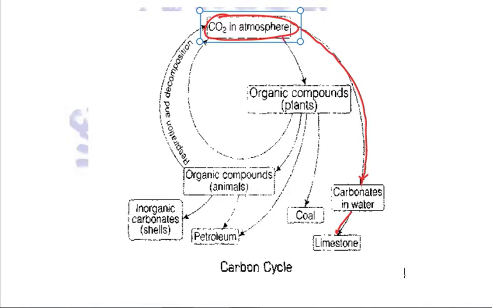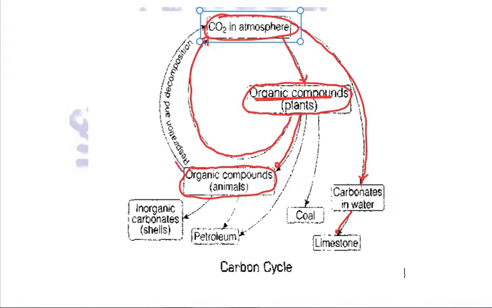This carbon dioxide is taken up by the plants during the process of photosynthesis to form the organic compounds. Now when these plants respire, they give carbon dioxide back to the atmosphere, or these plants will be eaten by animals and form the organic compounds of animals. These organic compounds, when they respire or decompose, get back in the form of carbon dioxide. If not eaten by animals, these plants, when they die and decay, are converted into fossil fuels like coal and petroleum.